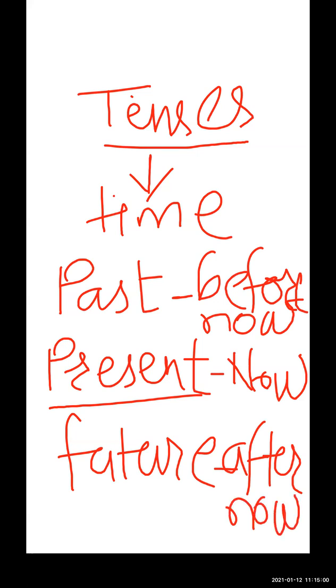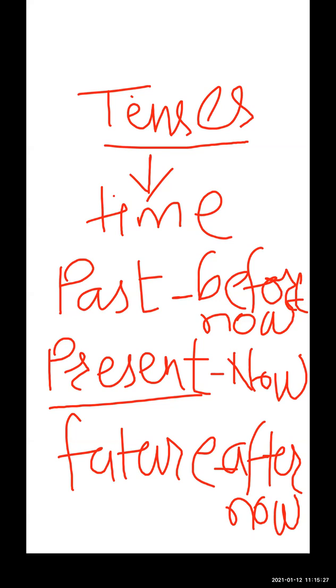Present time shows us now. Past time means before now, the action which already happened. Future time means the action that you will do, after now.